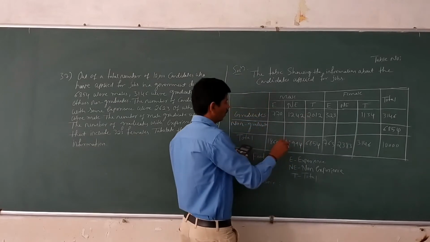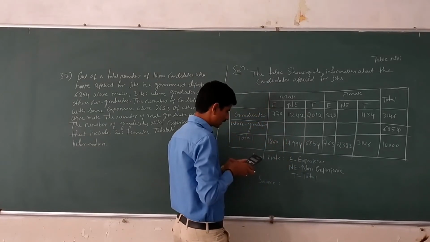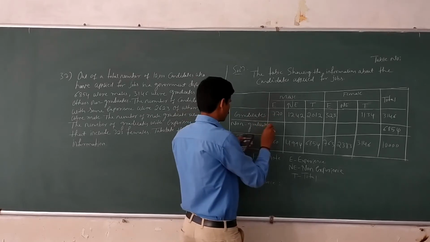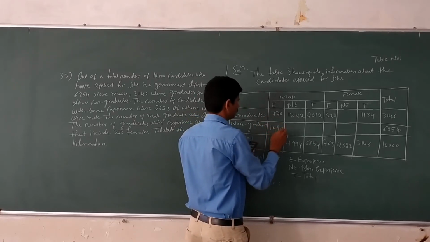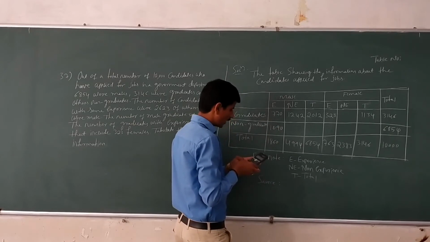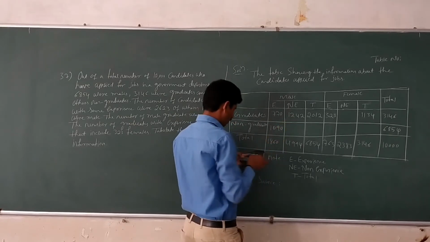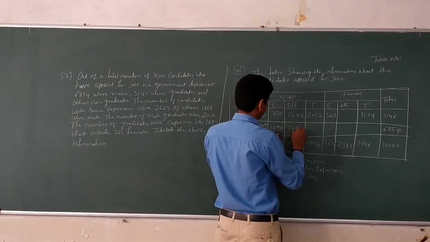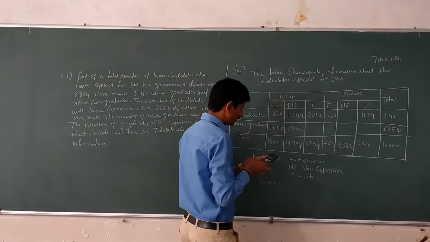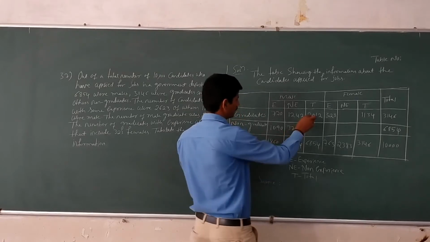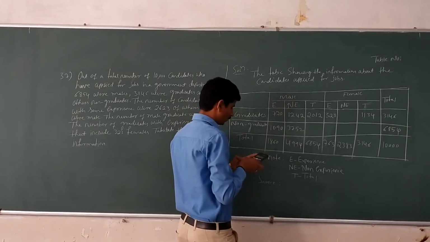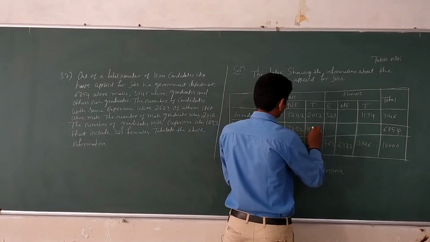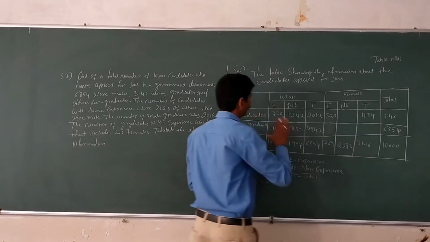Next, 1,860 minus 770, then we get non-graduates 1,090. The next, out of 4,994 minus 1,242, then you get 3,752. Out of 6,854 minus 2,012, then you get non-graduates 4,842.